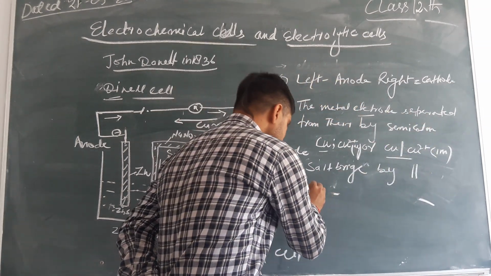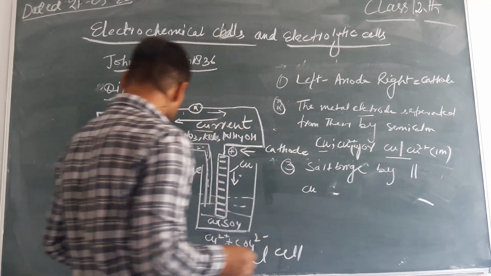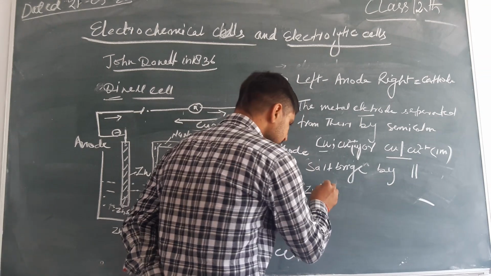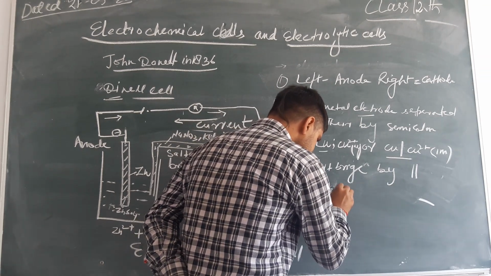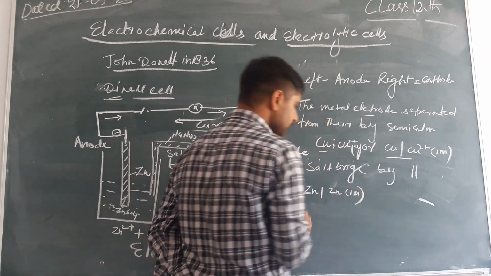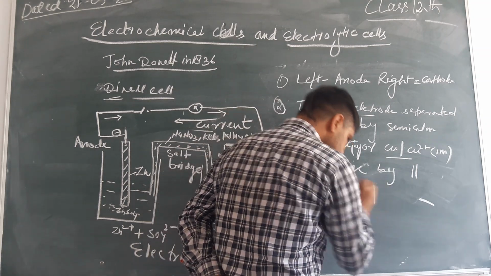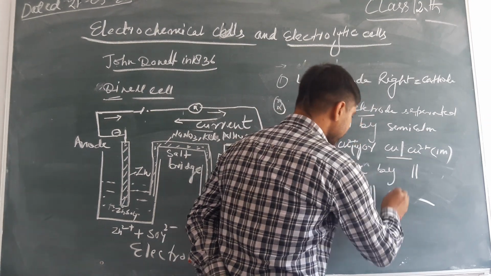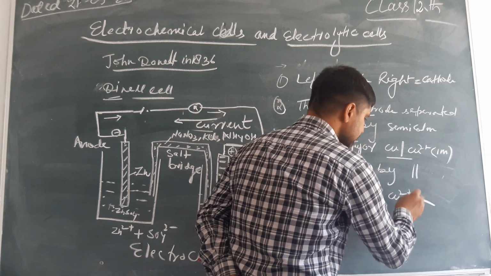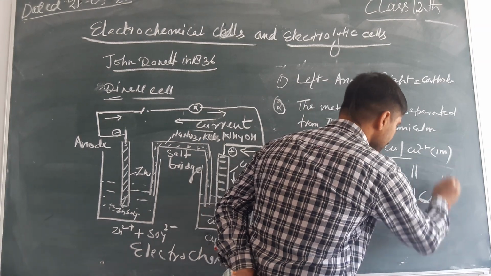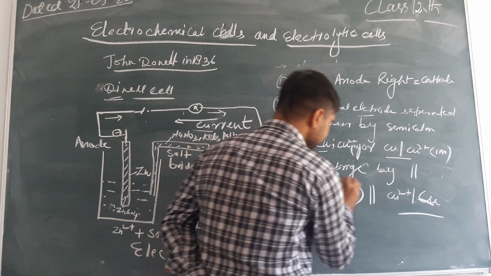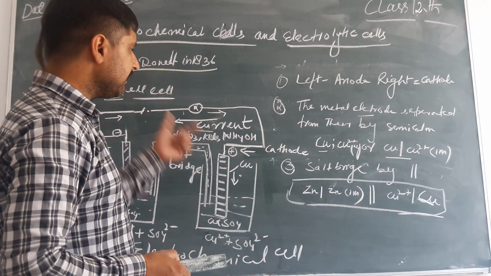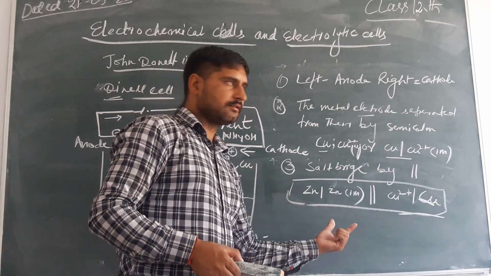When we represent a complete electrochemical cell, zinc is separated from zinc sulfate solution, then there is the salt bridge by a double vertical line, then copper sulfate solution, then copper metal. This is the complete representation of an electrochemical cell.